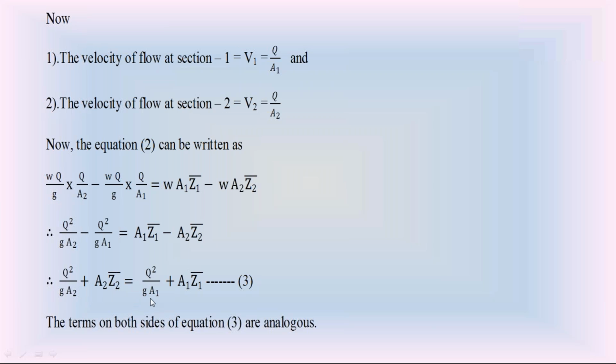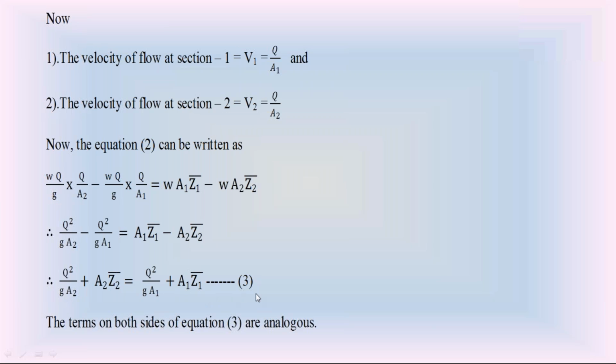The second terms, A2 Z2 bar and A1 Z1 bar, both represent the hydrostatic force per unit weight of water.